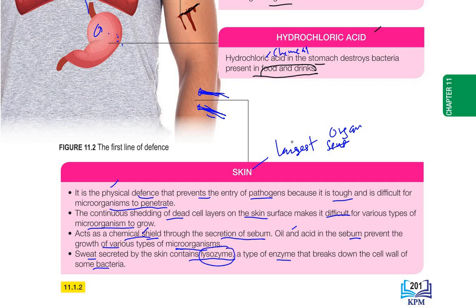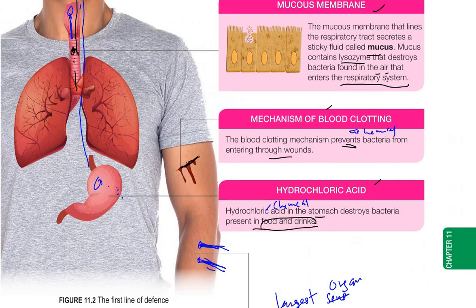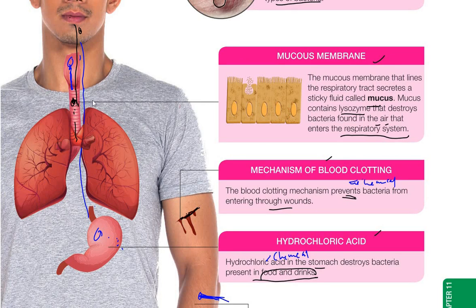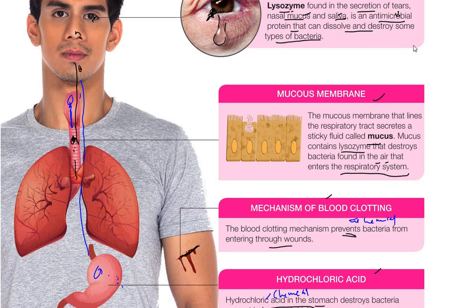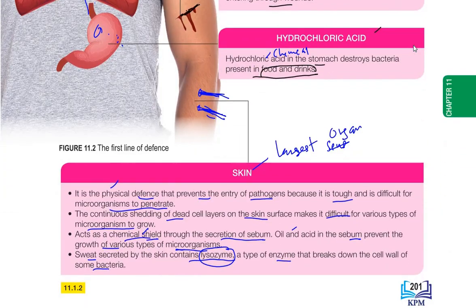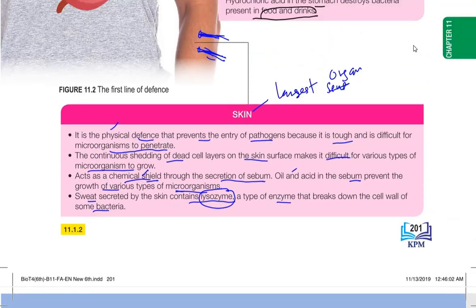Okay, a lot of substances contain lysozyme. For example, in the sweat, in the respiratory tract we have the mucous membrane that has this lysozyme, and also we have the tears, nasal mucus and saliva that also have lysozyme. Okay, so it's actually an antimicrobial, meaning it can kill bacteria. So this is for the first line of defense.